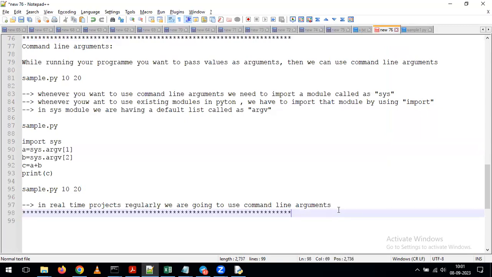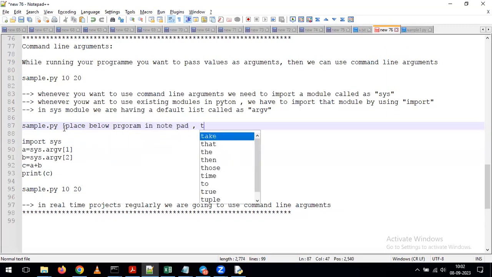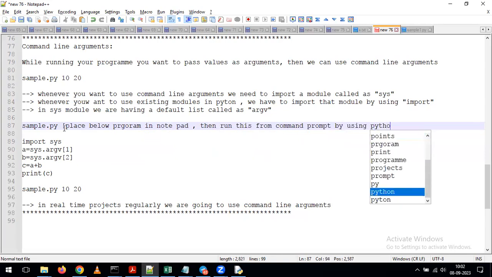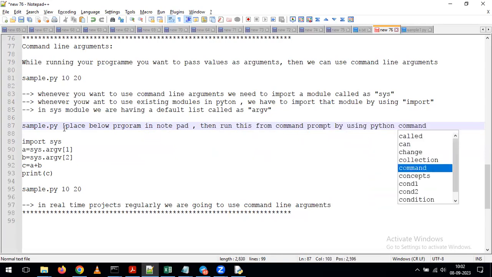Okay, just one heads up, buddy. If you are going to run this, first you need to place the below program in Notepad. Then run this from your command prompt by using the Python command. Just for your information, I'm giving this information. So here we just have to run this from the command prompt with the Python command. You need to create a py file, and by using the py file we can perform the execution.